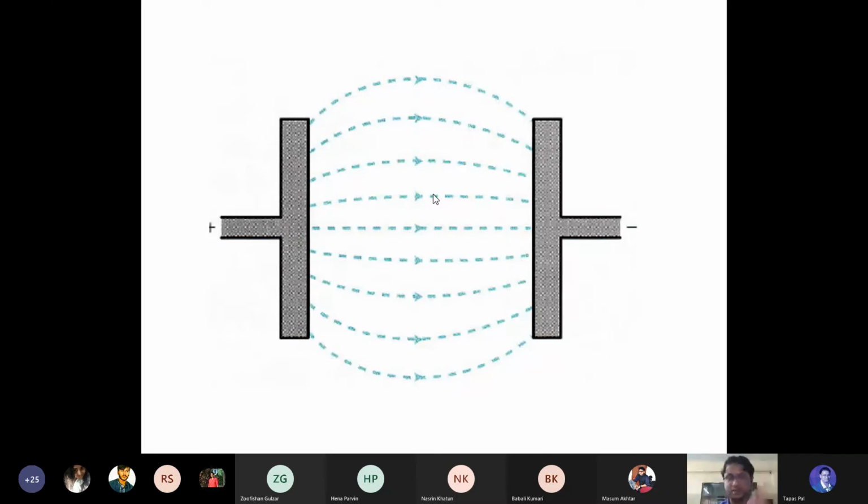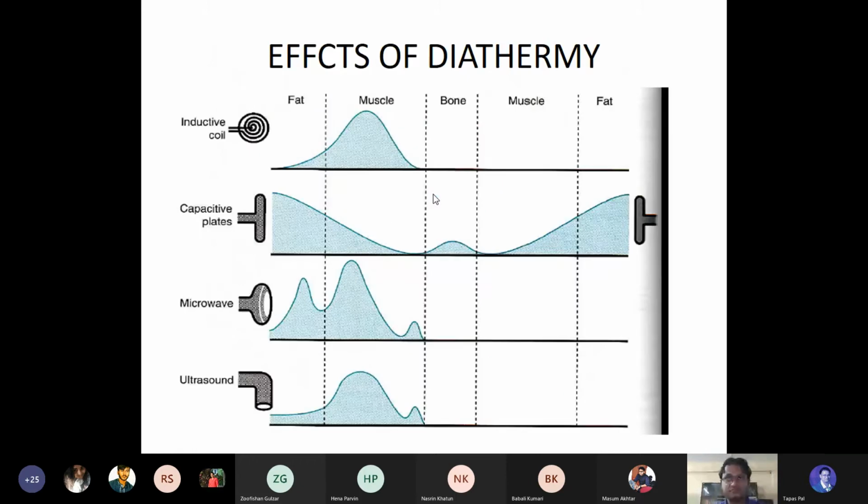If the electrodes are kept far from each other, it will be only at the superficial region, and if both the electrodes are kept quite near, the depth of penetration of the current will be quite high, and that's what we used in our clinical practice.